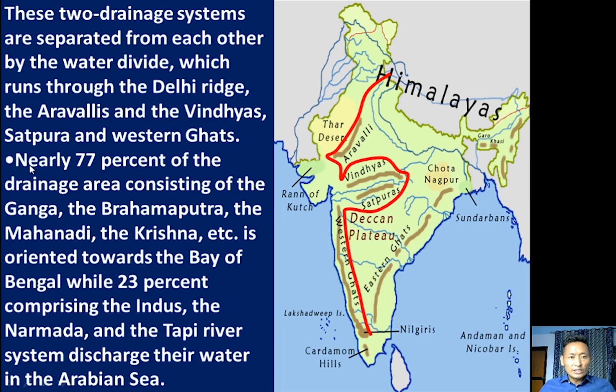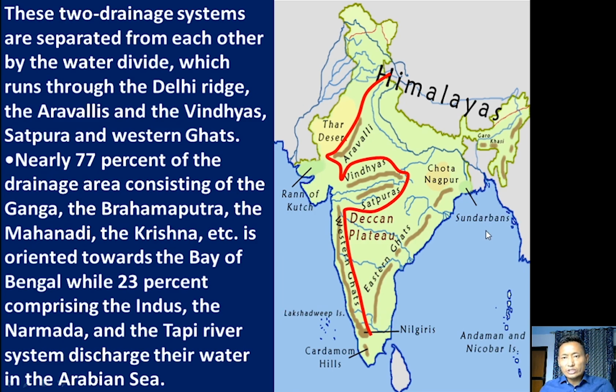Next, in India, nearly 77% of the drainage area consists of rivers such as the Ganga, Brahmaputra, Mahanadi and Krishna. All these rivers discharge their water into the Bay of Bengal.